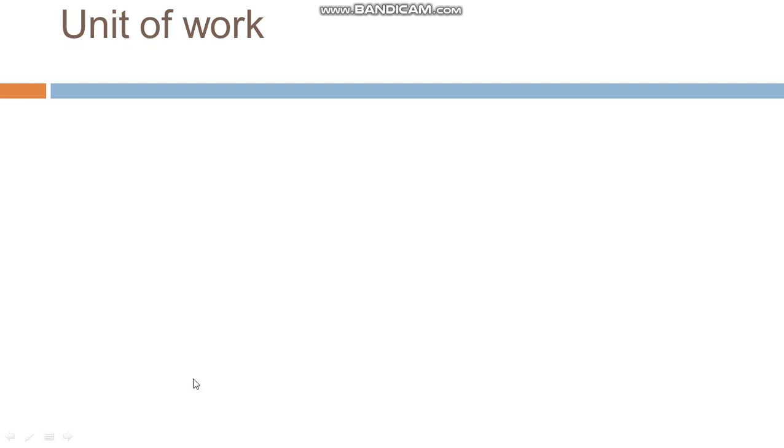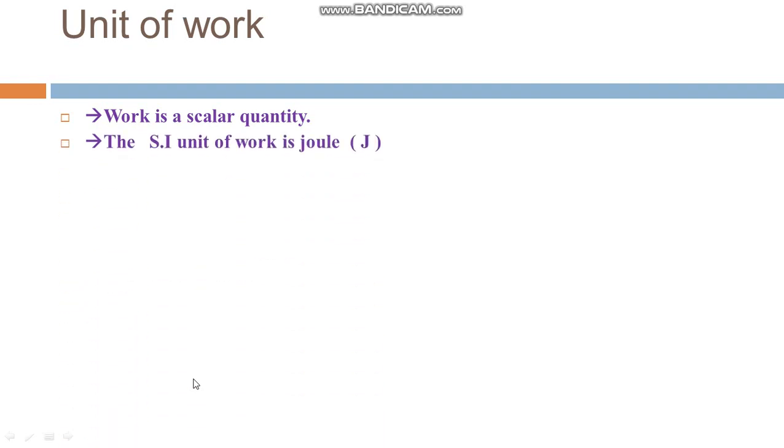Next, we are going to unit of work. First, work is a scalar quantity. Scalar means it has a magnitude but no direction. So work has a magnitude but no direction, so work is a scalar quantity. What is the unit of work? The SI unit of work is joule.